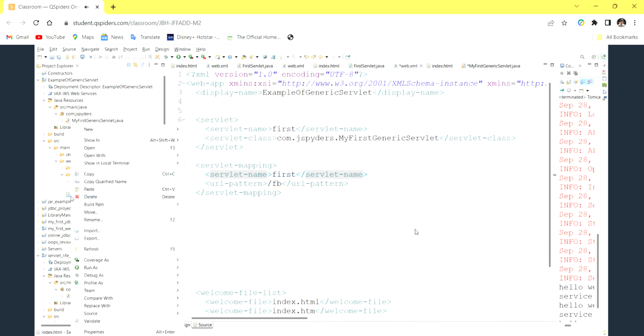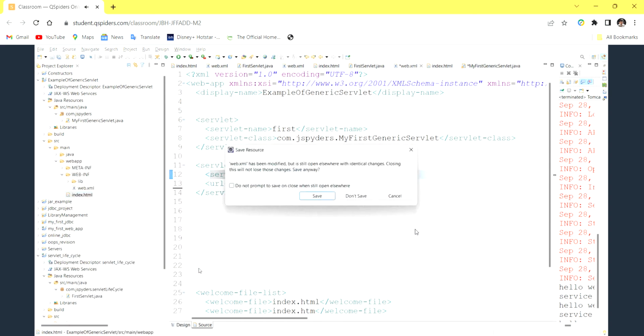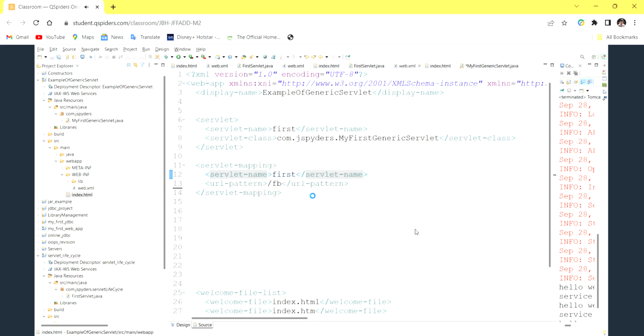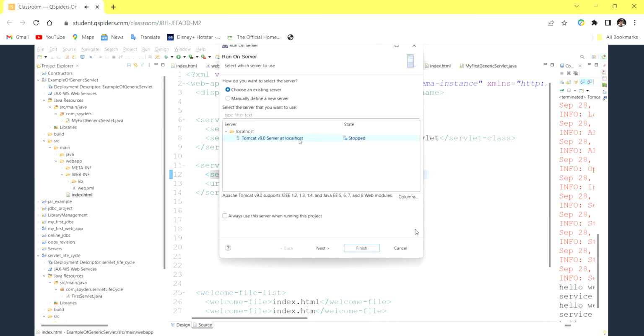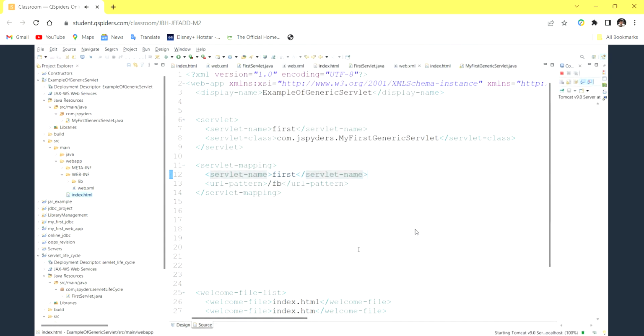Right click on index.html, run as, run on server. It is asking about modified code, so save. Okay, my generic servlet also save. Now see, Tomcat server at localhost, next, finish.